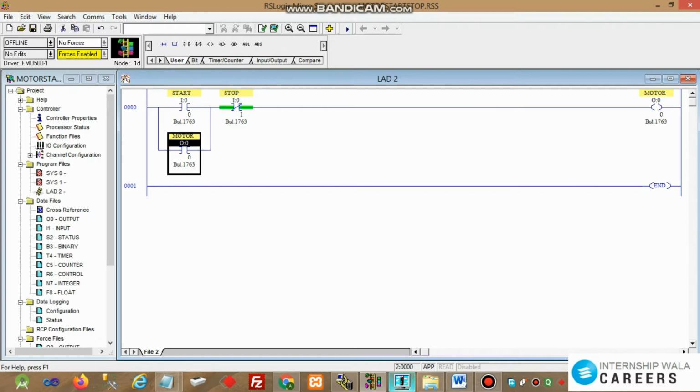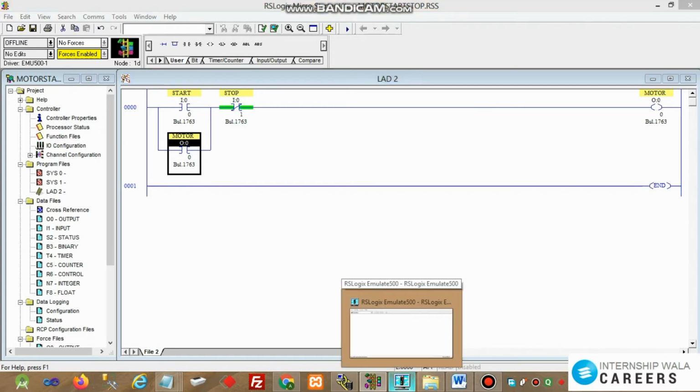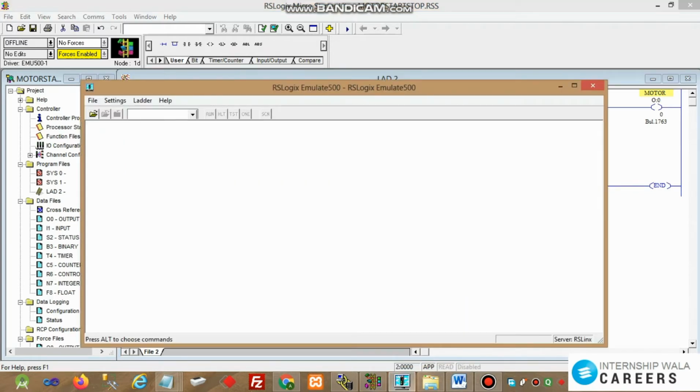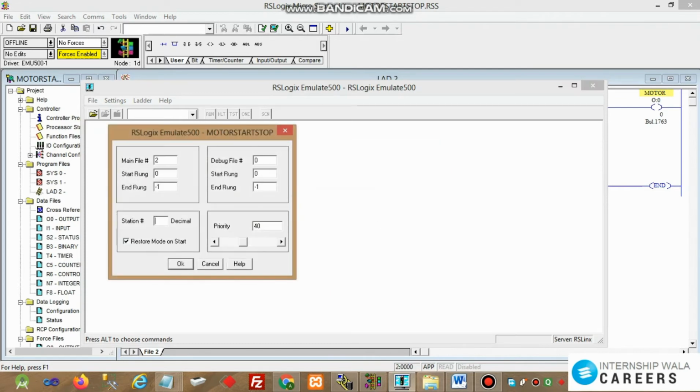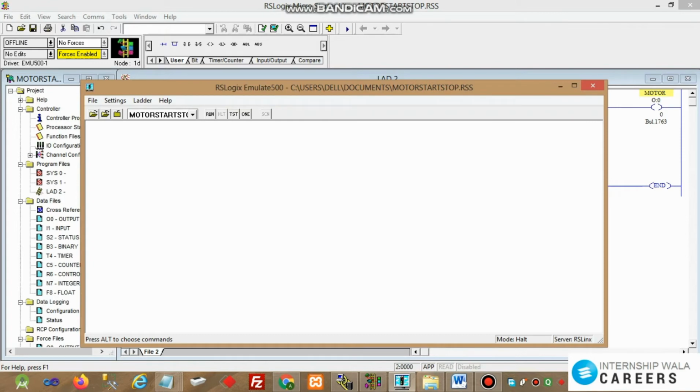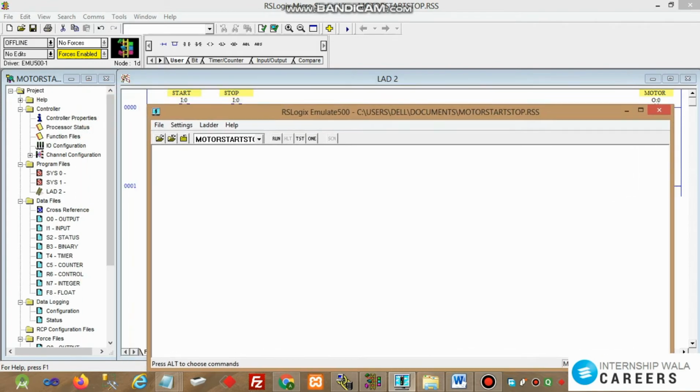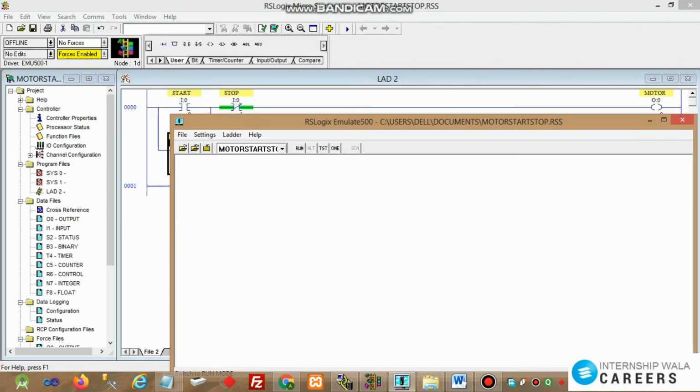Now before running this program, we have to start the emulator and open the same file that we have just saved. And we have to give station number 1, and now we can click the run button on the toolbar.